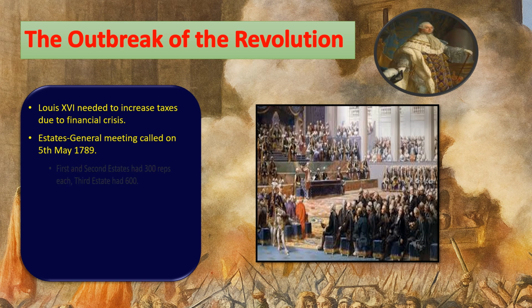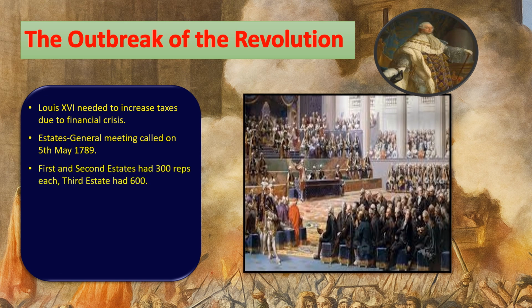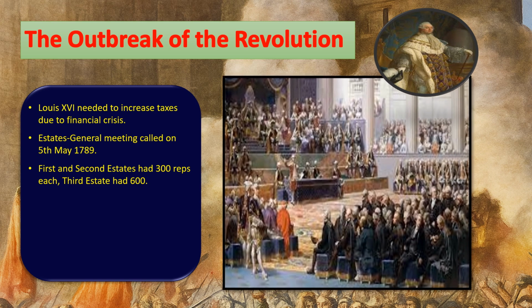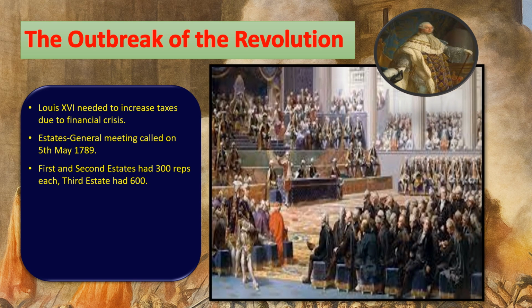When it finally met, the clergy and the nobles each sent 300 representatives. The common people, called the Third Estate, had 600 representatives. Most of them were educated and rich men. Poor peasants and workers were not allowed, but they sent their complaints in thousands of letters.